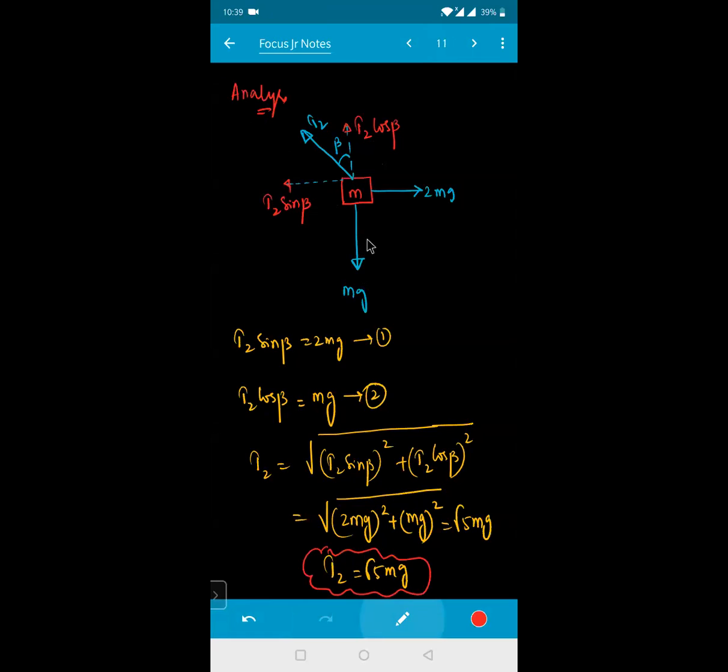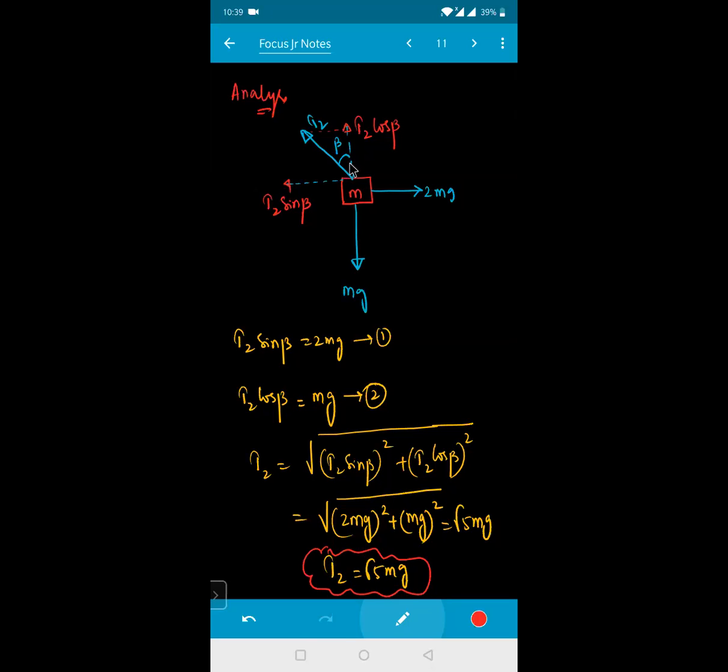Now from the given figure, tan beta will be equal to how much? This is the angle. So tan beta is equal to how much I can write now? The vertical one is 2 mg, and the horizontal one is nothing but mg.